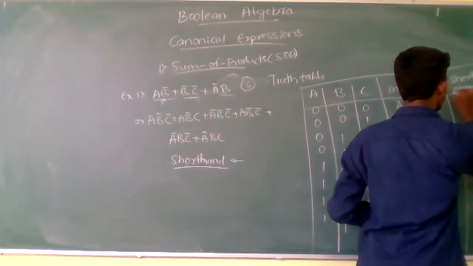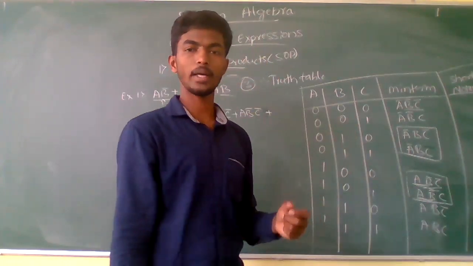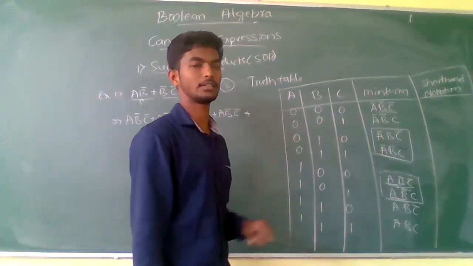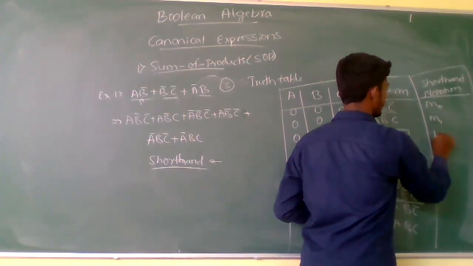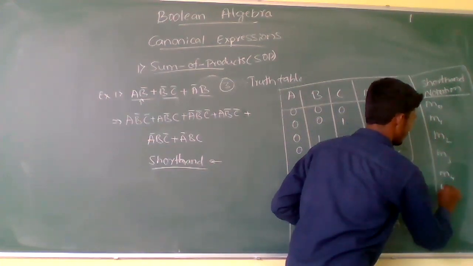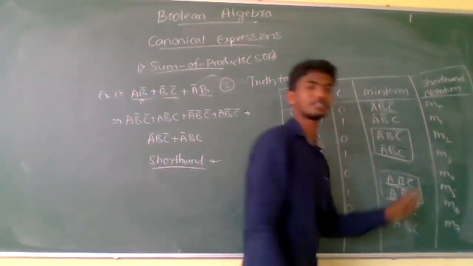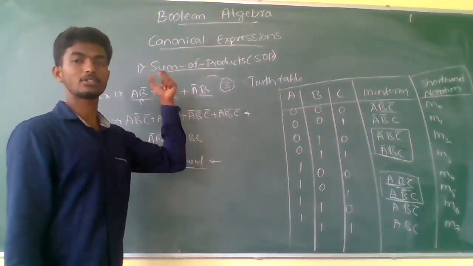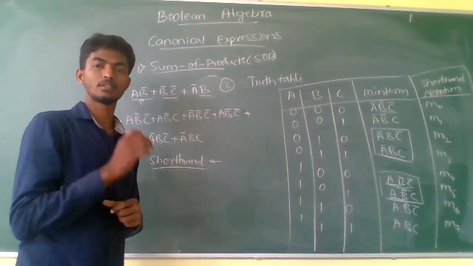You need to add into this table the shorthand notation. You can just observe here: that is M0, M1, M2, M3, M4, M5, M6 and finally M7. This is the shorthand notation of the mean terms, and when you are representing the shorthand notation for sum of products, you need to represent that shorthand notation by